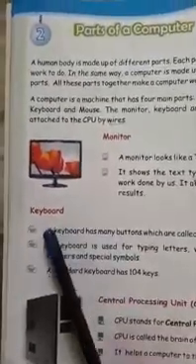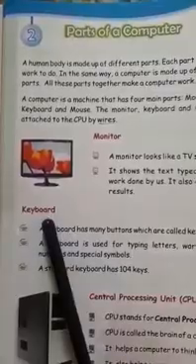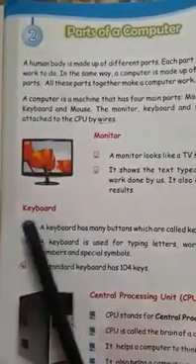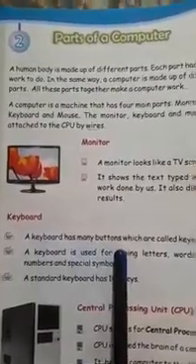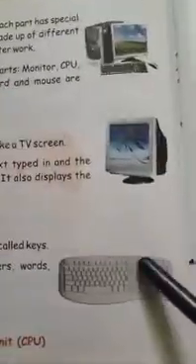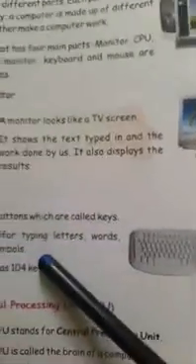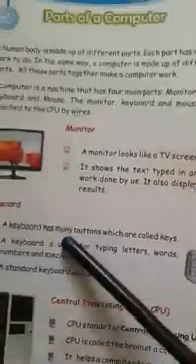The next is the keyboard. A keyboard has many buttons which are called keys. See, this is the keyboard. Here we have a lot of keys. How many keys do we have? We have 104 keys.